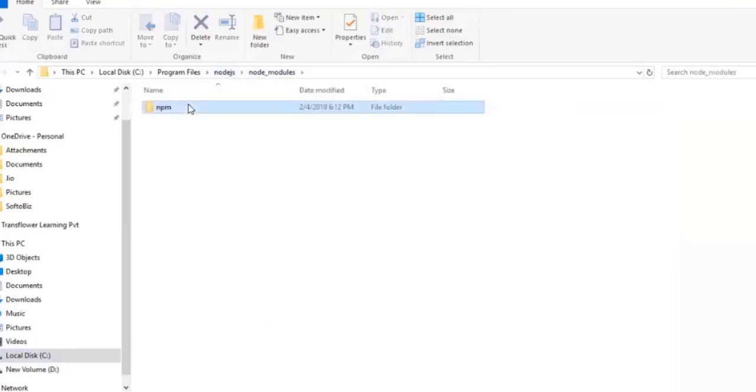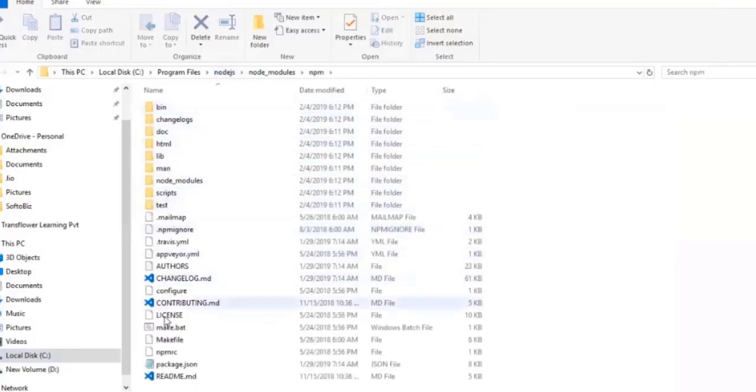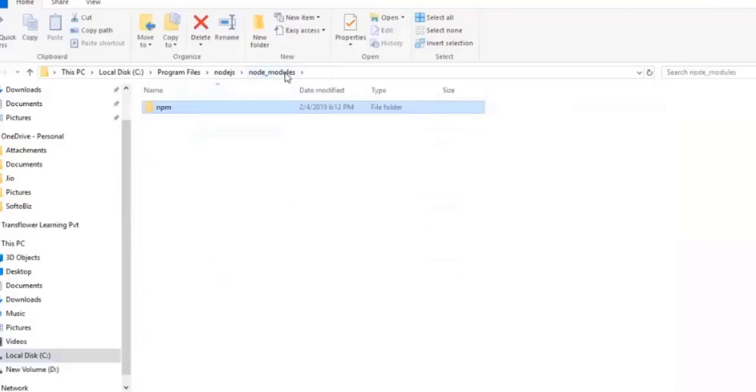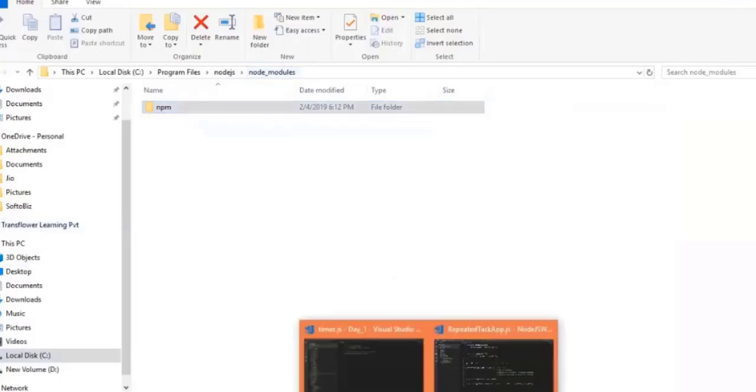This node_modules folder has got so many kinds of JavaScript files. One of the JavaScript files contains the logic of setInterval. You know, in our program, we have written a function called setInterval here.